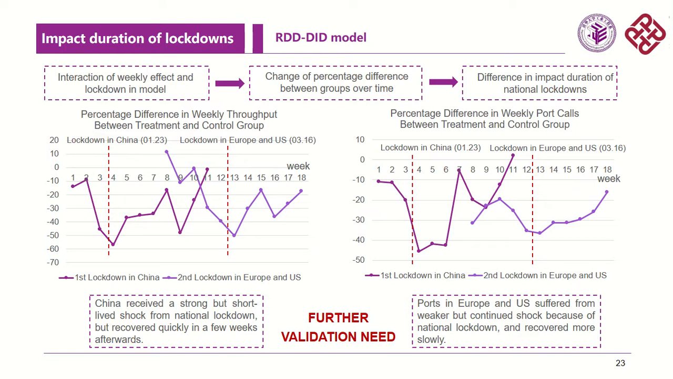However, if we take a look at the percentage difference in weekly port calls, it is quite obvious from the line chart on the right that China received a strong but short-lived shock from national lockdown, but recovered quickly in the few weeks afterwards, while ports in Europe and US suffered from a weaker but continued shock because of national lockdown and recovered more slowly. Whether these conclusions are significant needs further validation, as our throughput data was an incomplete sample and may be biased from the general population.